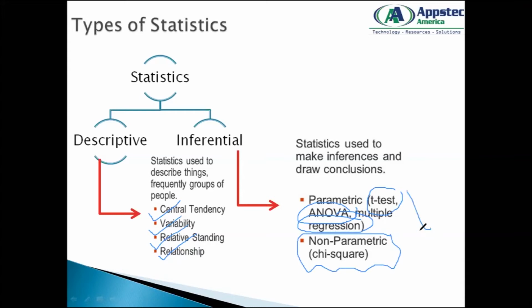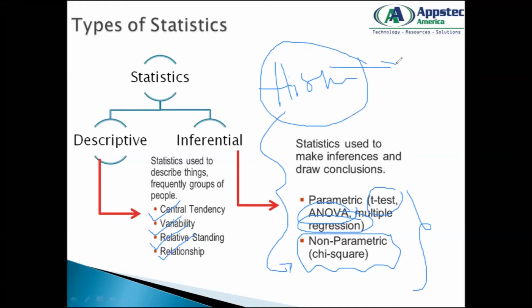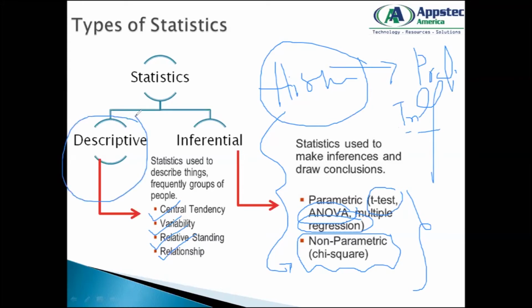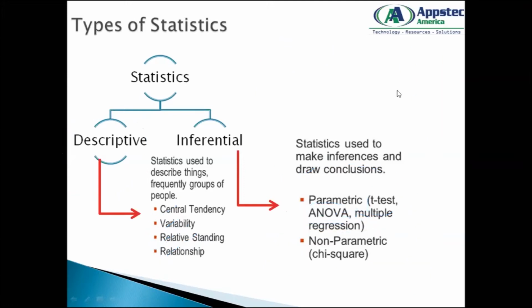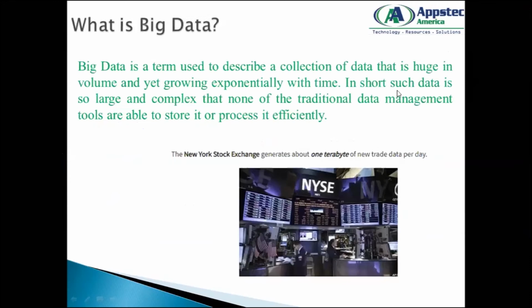If I have the historical data and apply any of these methods on it, it will allow me to predict what might happen tomorrow. It will help me to make some inference. So based on my descriptive history of data, I'm applying certain inferential statistical methods to predict the future. That's what the statistical types are all about.